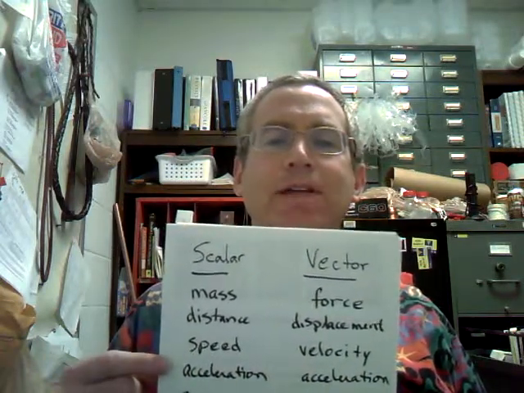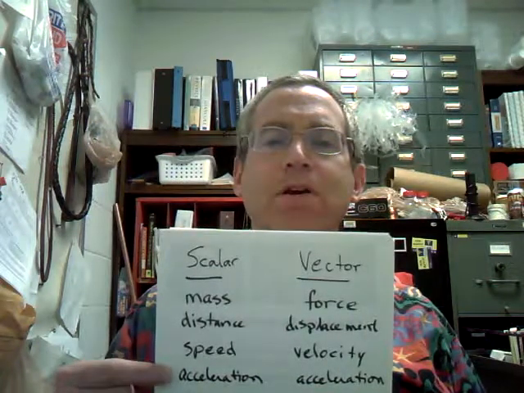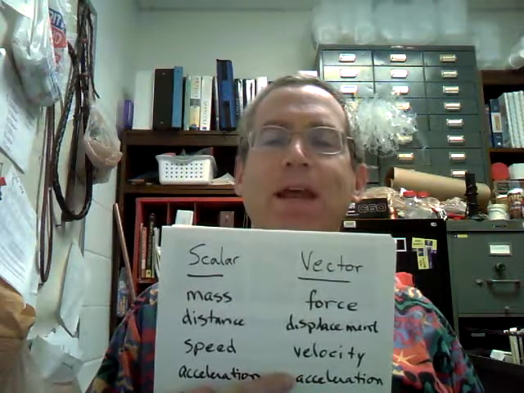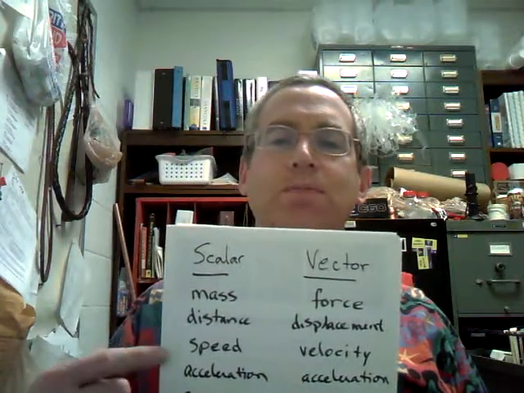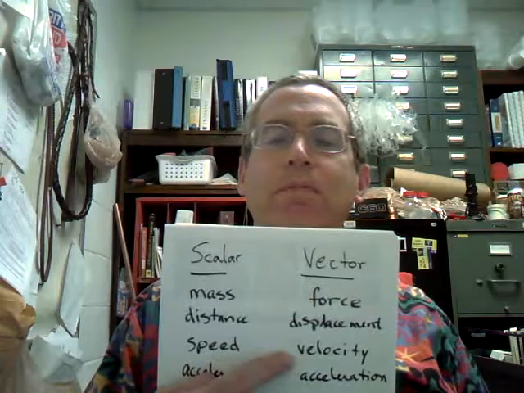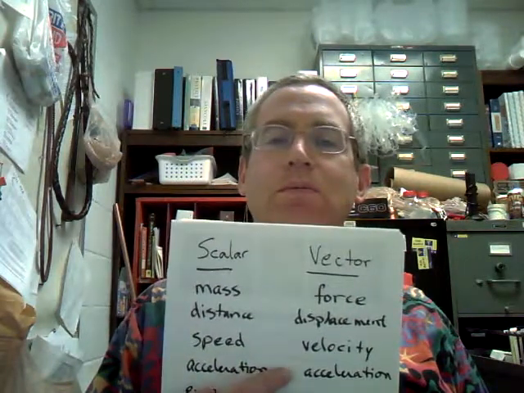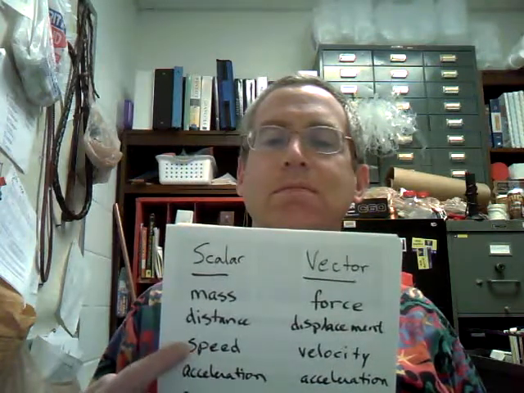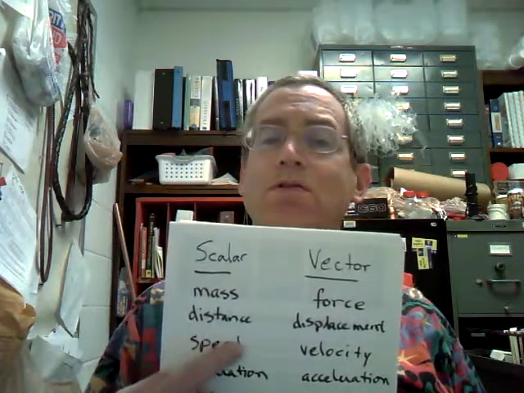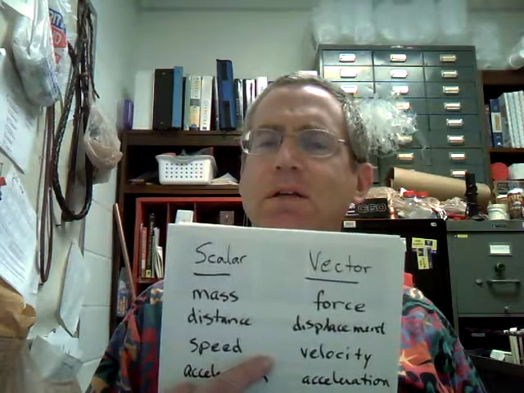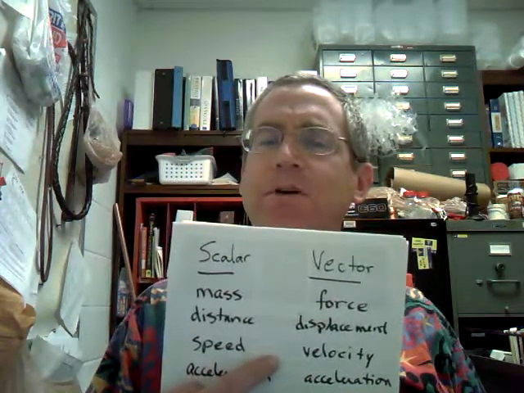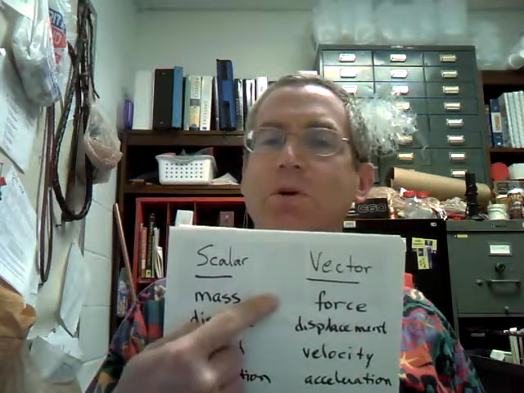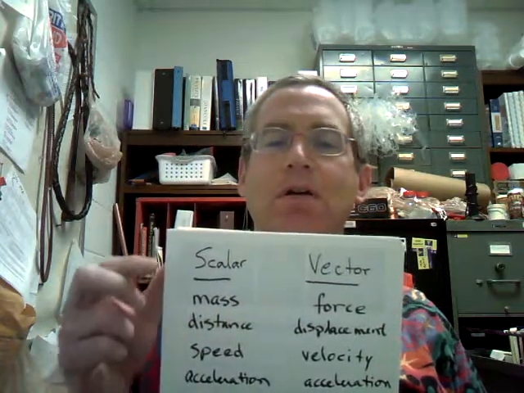Now, here's an unfortunate thing in the vocabulary: the scalar acceleration and the vector acceleration are the same thing. We cannot tell the difference between the two. However, if velocity changes, we have acceleration. Velocity changes means speed has changed or the direction has changed. And that becomes important because if velocity changes, that means there's acceleration. If there's acceleration, that means there's a net force. All this will become clearer as we go.